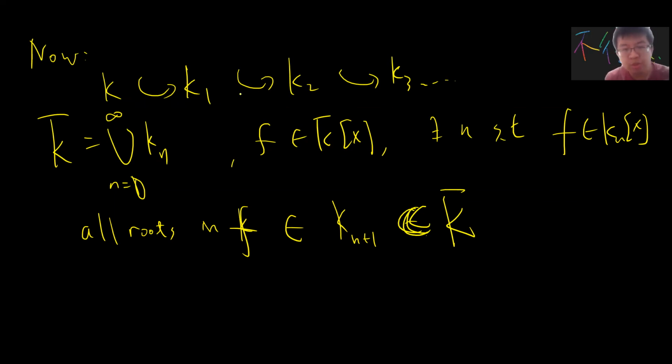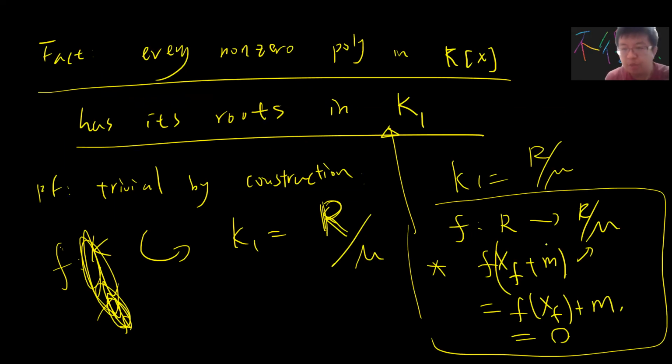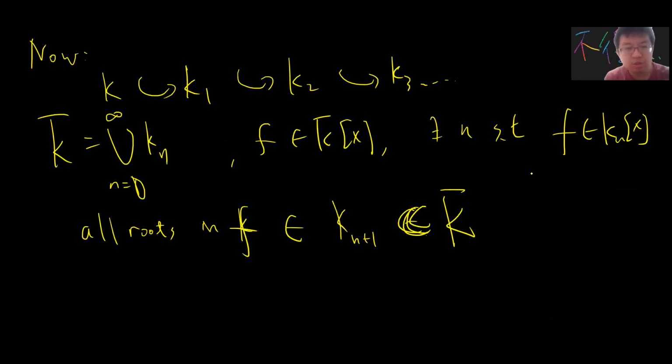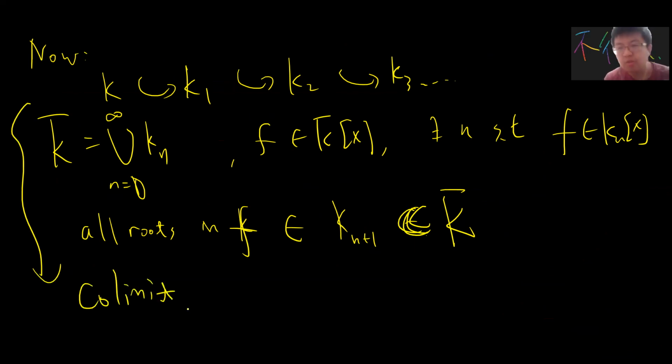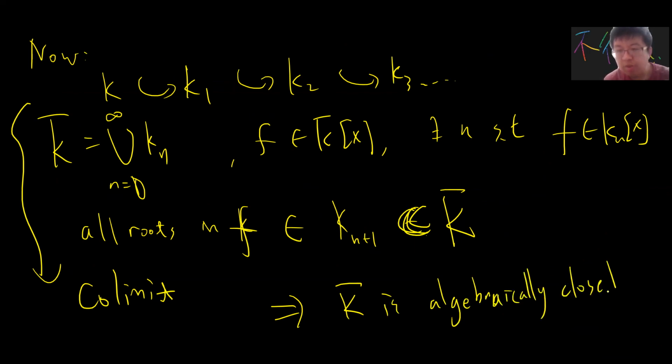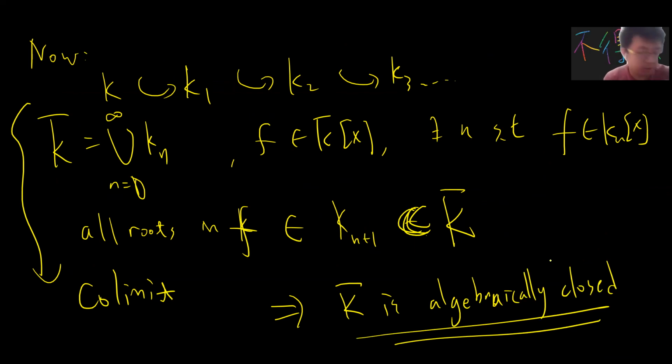And then one might worry that this map is not injective, because it's injective but not an inclusion. So basically, there are maybe multiple ways to do this. If you are very technical, then you can say that this is the colimit. You can take the colimit, and you get the same result, which is that K bar is algebraically closed.